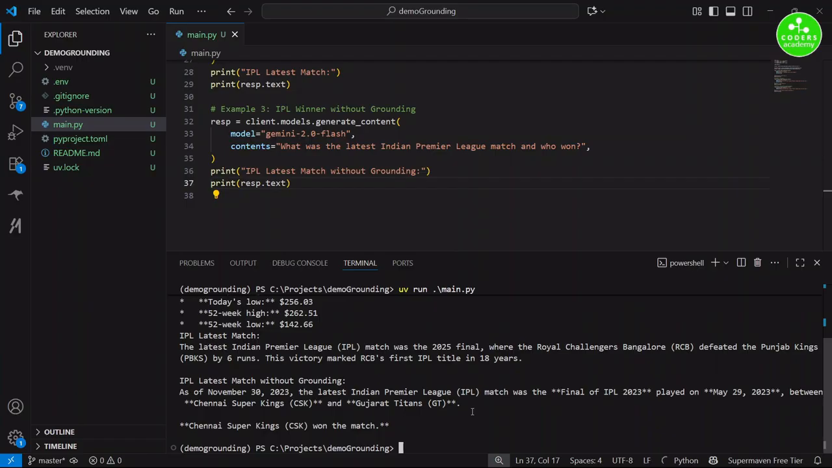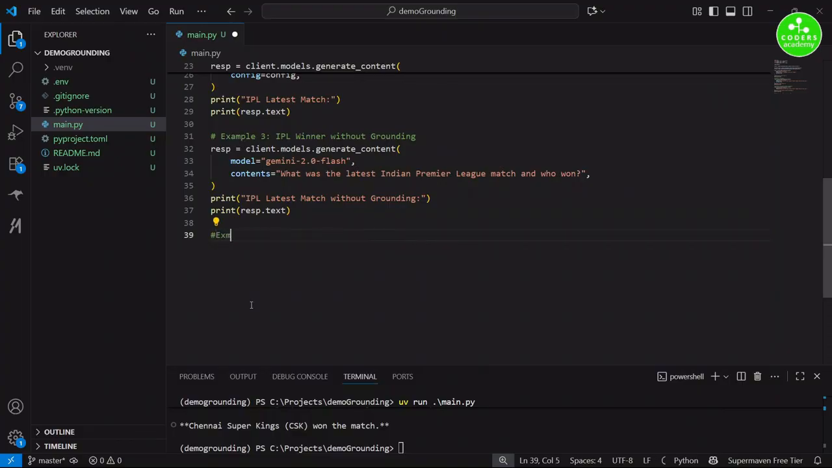So okay, you can see here the IPL latest match. Okay, so you saw with grounding, it said that it is Royal Challengers Bangalore, but without grounding, it is giving you the result as Chennai Super Kings won the match by defeating Gujarat Titans. So you see the difference here, because the model, the Gemini 2.0 Flash model, was trained earlier in time, and that's the reason it has given the result as Chennai Super Kings.